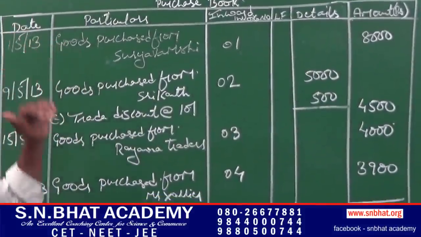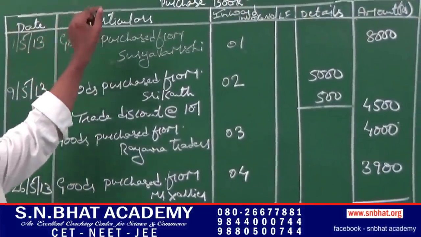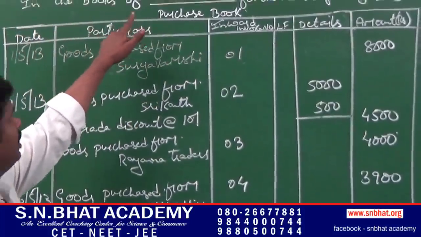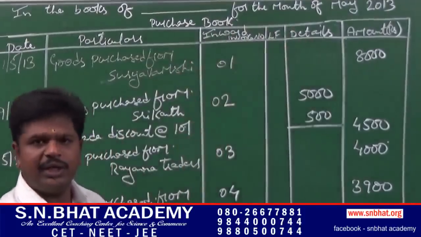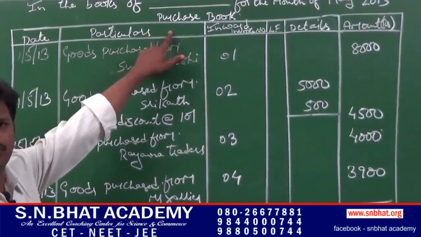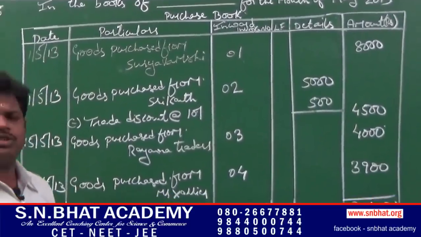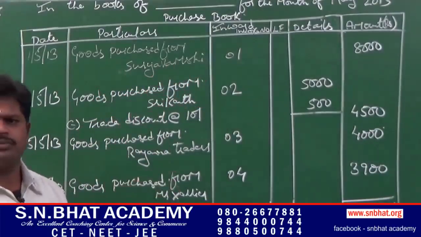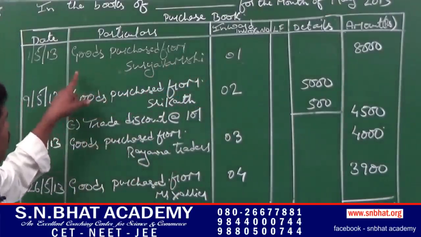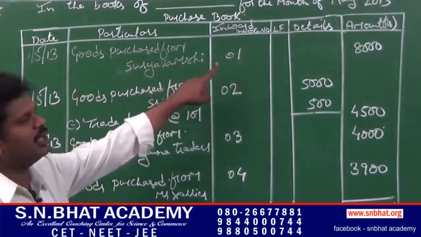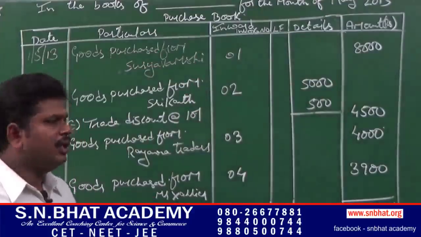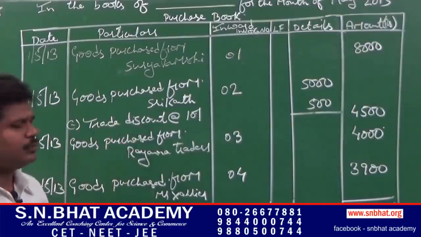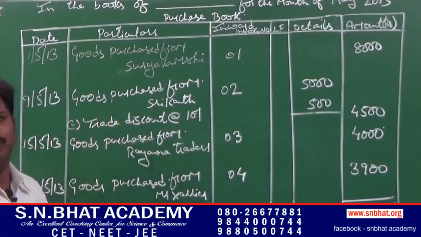Question number 15. Before preparing any account, first we have to write in whose books we are preparing and the date of preparation, that is in the books of, they had not given any name, dash, for the month of May 2013. We are preparing purchase book. First transaction, that is 1st May 2013, goods purchased from Suryavamshi, rupees 8,000. It is a credit transaction, so it has to be recorded.